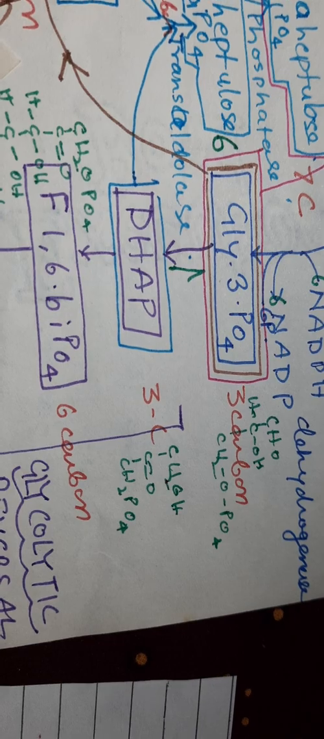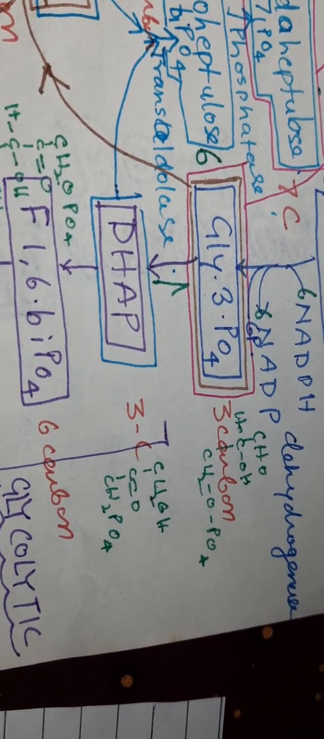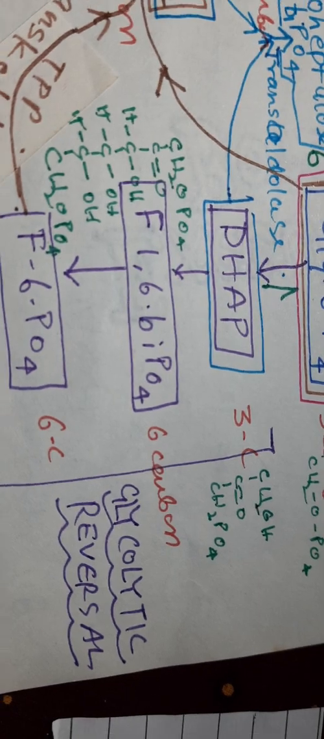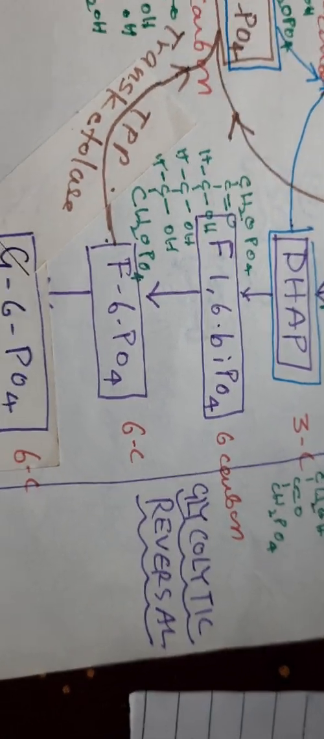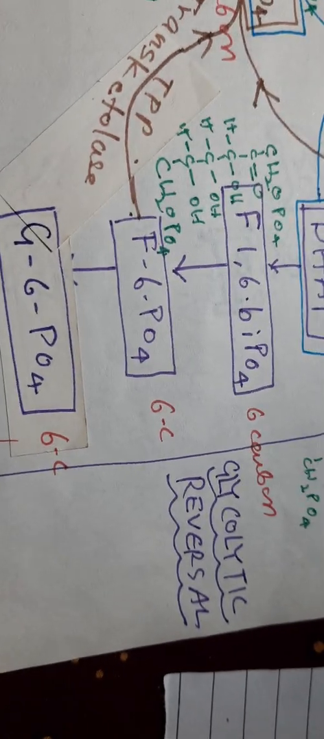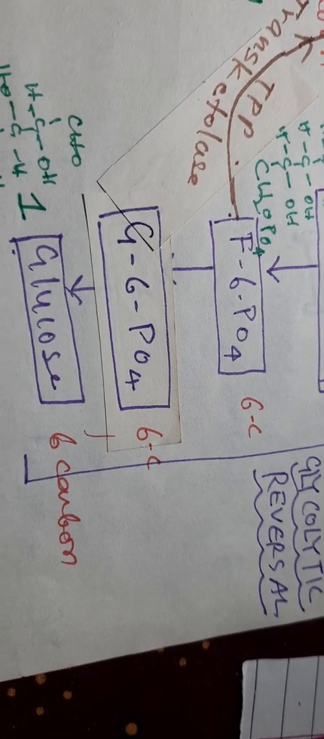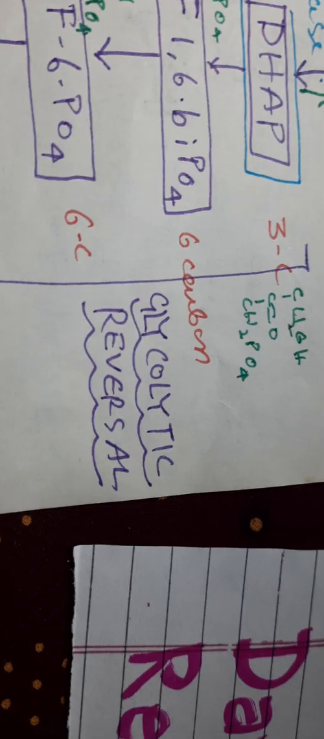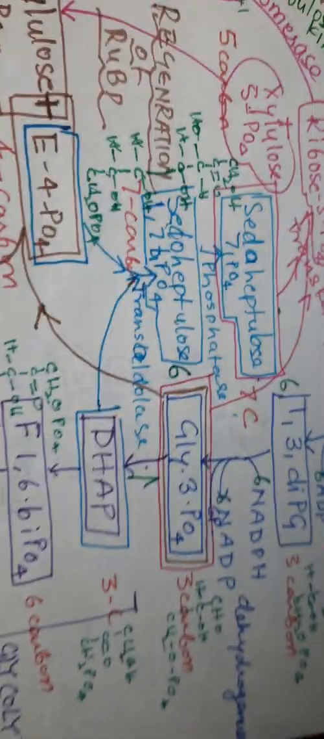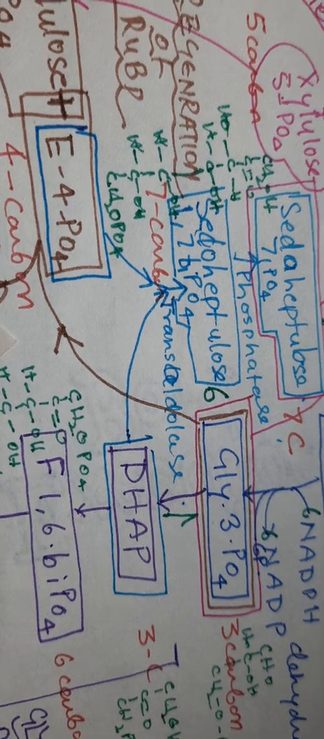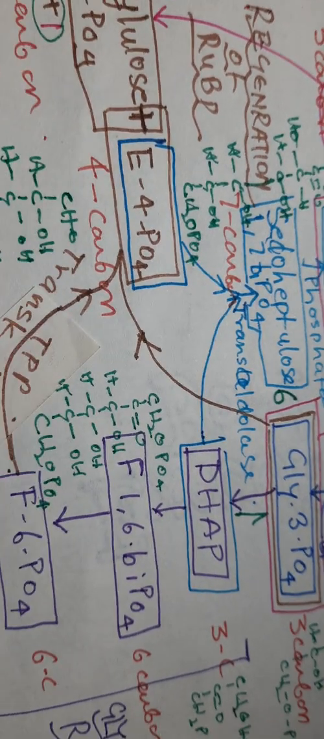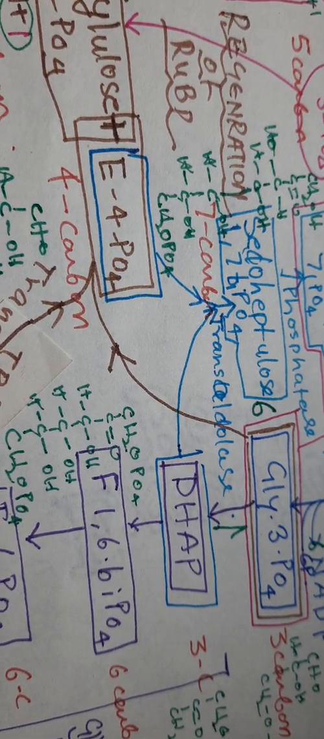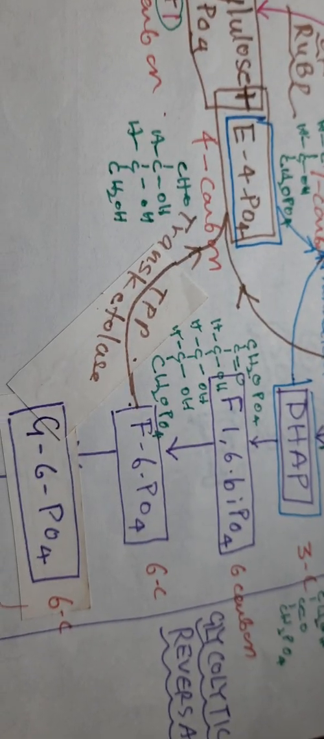Glyceraldehyde is converted into dihydroxyacetone phosphate and both of them combine and generate fructose 1,6 biphosphate. Fructose 1,6 biphosphate produces fructose 6 phosphate, which gets converted to glucose 6 phosphate, and glucose 6 phosphate to glucose. This reaction we have already seen during respiration and this is known as glycolytic reversal. Now the next is another molecule of dihydroxyacetone. It combines with erythrose 4-phosphate.